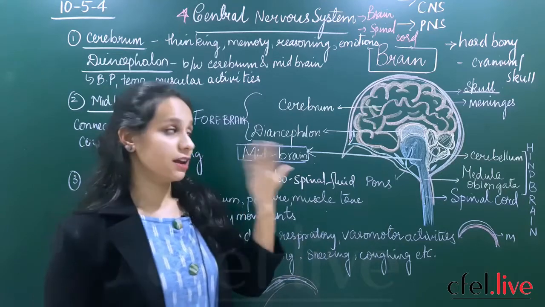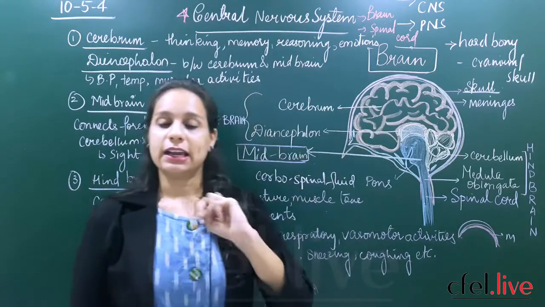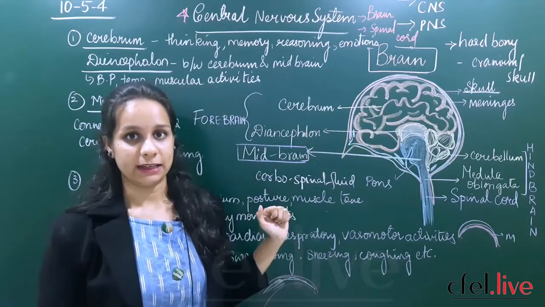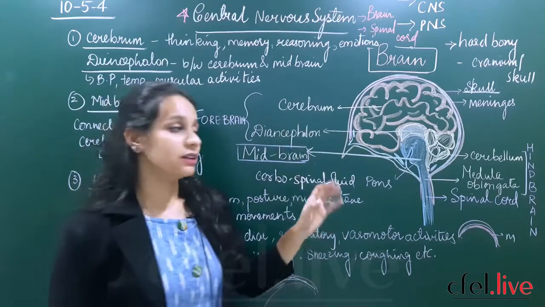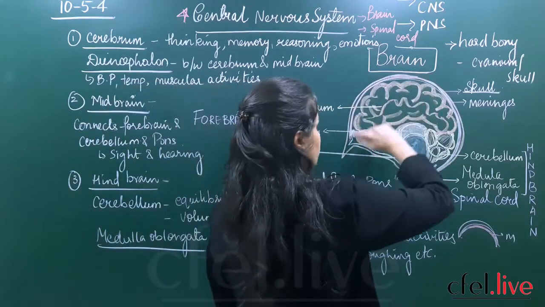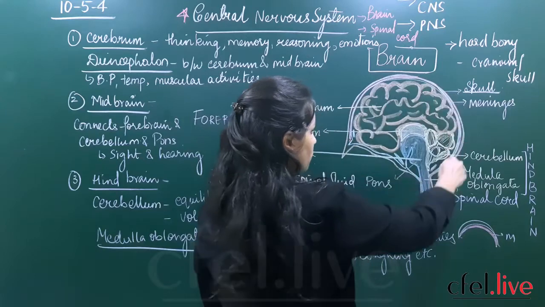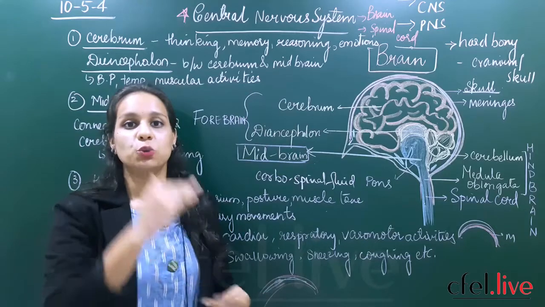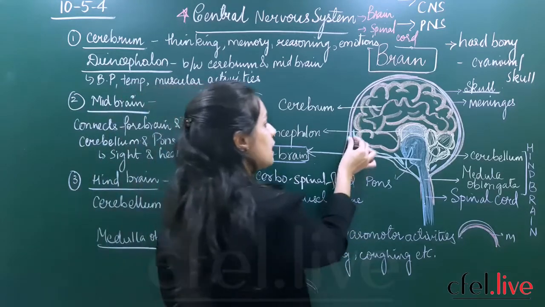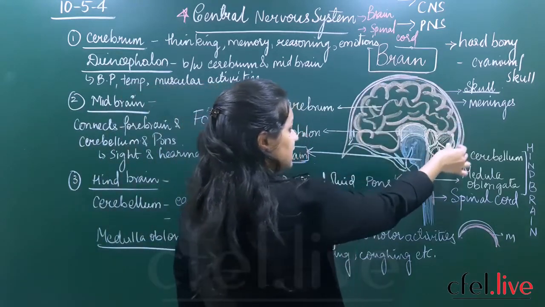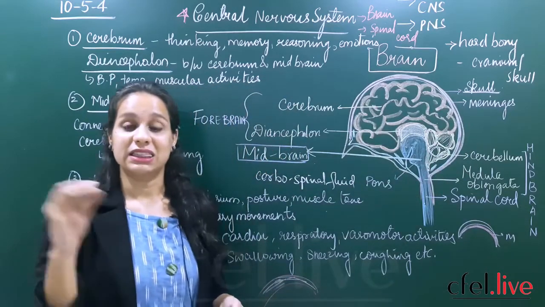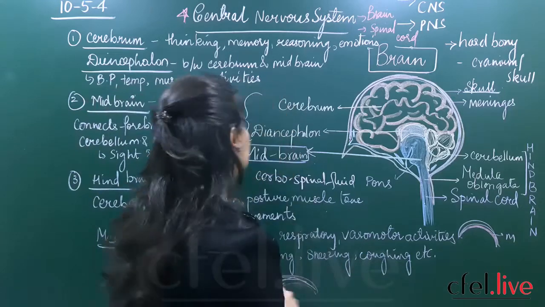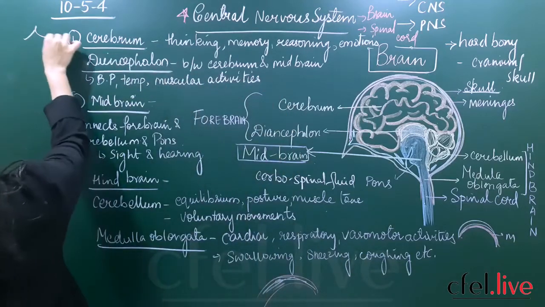Are you clear, students? Now, the brain is divided again into 2 important parts, the white matter and the grey matter. The grey matter is always seen at the periphery, towards the outer part. What do you mean by peripheral part? Periphery is nothing but towards the outside. So towards the outer part of the brain, you see that the brain is covered with the grey matter. What do you mean by grey matter? Now we have seen the structure of a nerve cell.